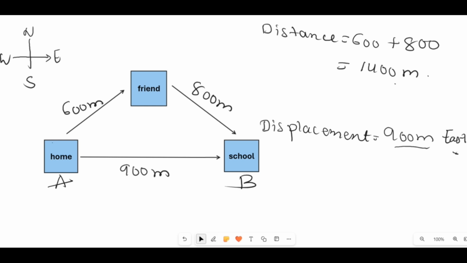Whereas distance is a scalar quantity, so it doesn't matter which direction you are going. But for distance, you have to add up the path, if you're going from point A to B, then from B to C, and so on. Every path is added for distance. Let us understand this with more examples.